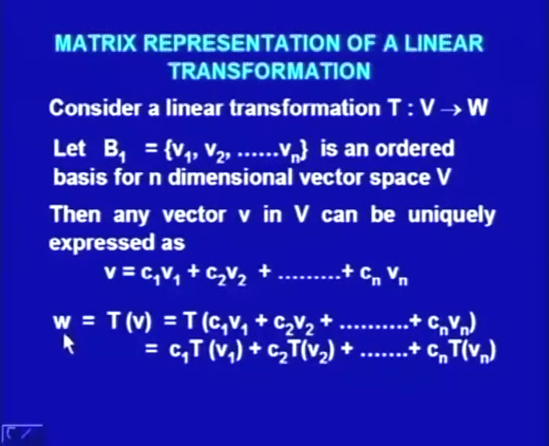Now, let us say W is equal to T of V, that is, this is equal to T of (C1 V1 plus C2 V2 plus ... plus Cn Vn). So T being a linear transformation, one can write this as C1 times T of V1 plus C2 times T of V2 plus ... plus Cn times T of Vn. So this transformation T of V is expressed in terms of images of the base vectors V1, V2 and Vn. So this vector W is represented as a linear combination of T of V1, T of V2 and T of Vn.